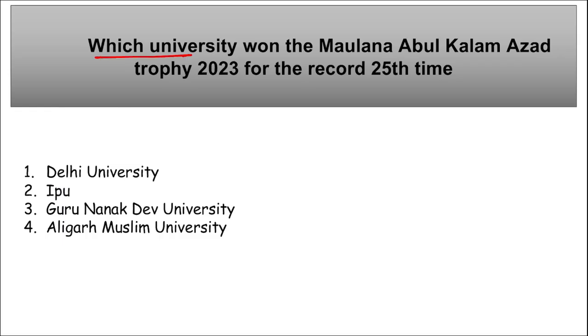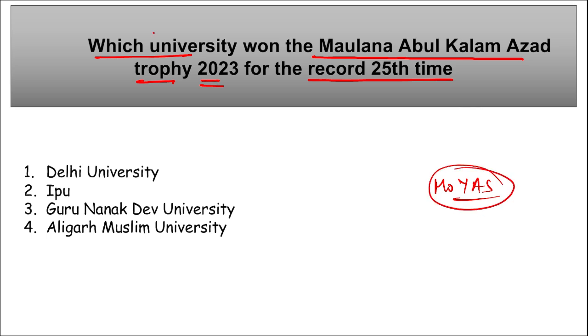Next, which university has won the Maulana Abul Kalam Azad Trophy 2023 for the record 25th time? So first of all, remember, recently the National Sports Awards were announced by the Ministry of Youth Affairs and Sports, right? And the question asked is, which is the university that has won the Maulana Abul Kalam Azad Trophy for the record 25th time?